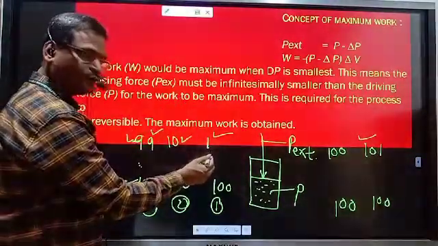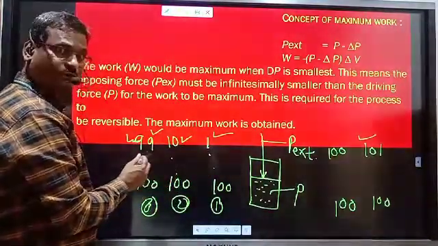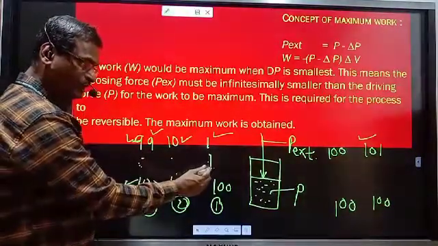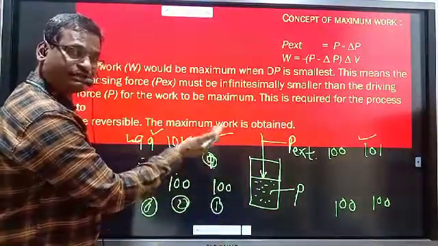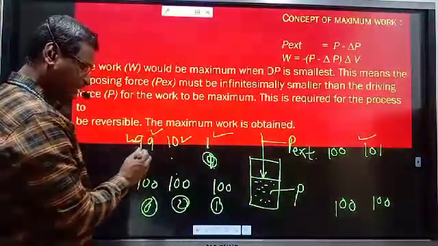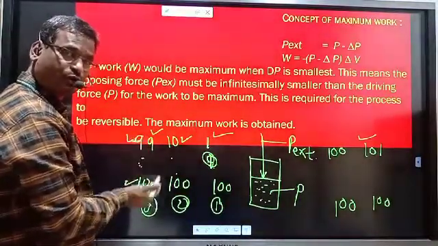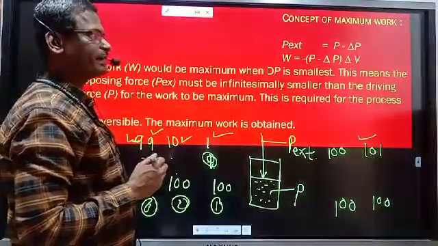Here we will get minimum work, less work, but here maximum work. Minimum work and maximum work. Why minimum here in this case? Why minimum? Because expansion take place in a fast manner, in single step. Here expansion is slow because opposing pressure is also greater. So slowly expansion take place and we will get the maximum work.